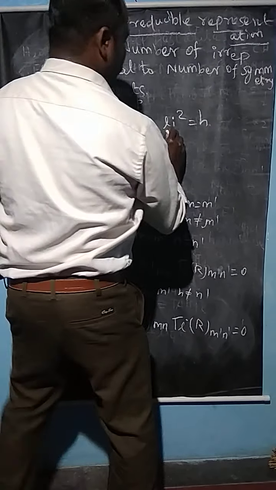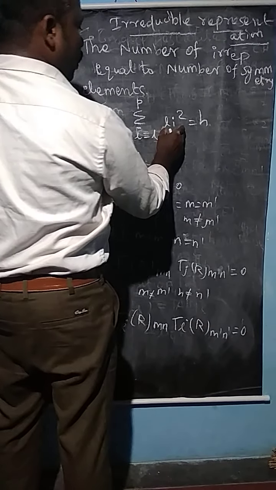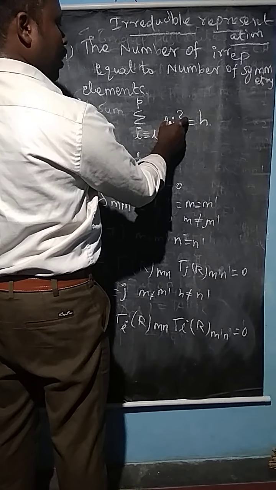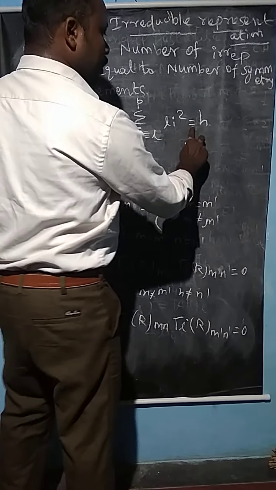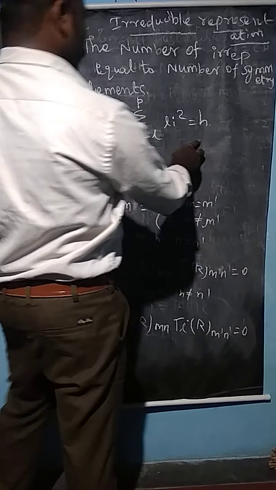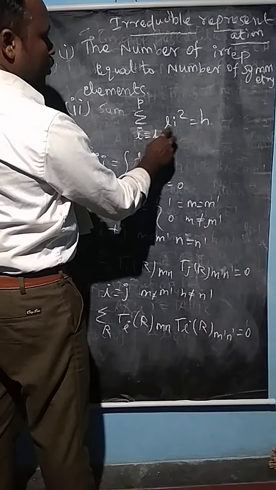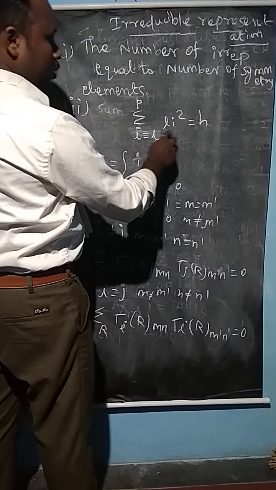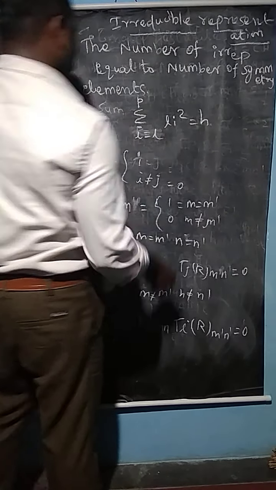This is the sum of the square of the dimension of the irreducible representations, equal to the order of the group.